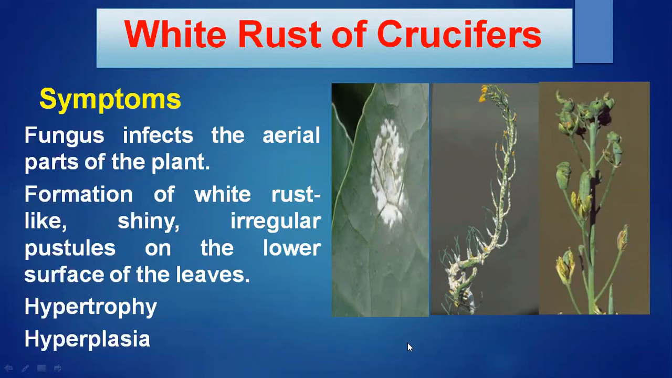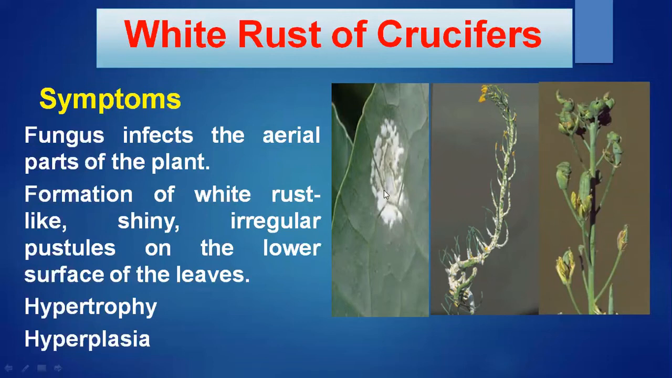These are the initial early symptoms. After that, from the lower surface of the leaf, it will spread to the upper surface of the leaves and stems. In later stages, we can see several pustules forming. When these pustules rupture or erupt and are exposed, we can see a white powdery structure on the surface of the leaves. That's why it is known as white rust.